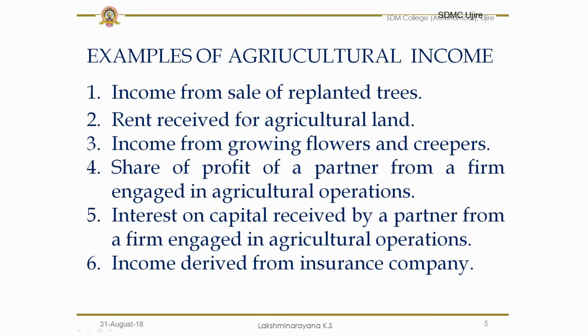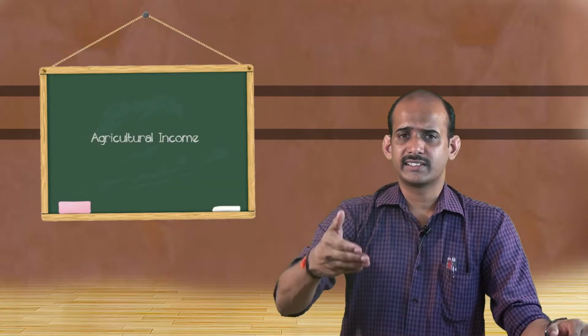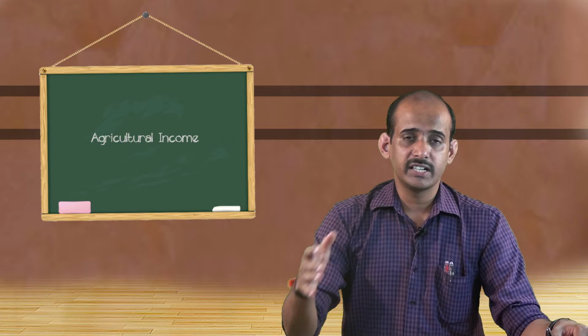And share of profit of a partner from a firm engaged in agricultural operations. If a partnership firm is there which is doing any agricultural activities, and if any profit is made out of those activities, that profit earned by that firm will be shared among the partners of that partnership firm. That share received by the partner is to be taken as agricultural income, not as any other heads of income.